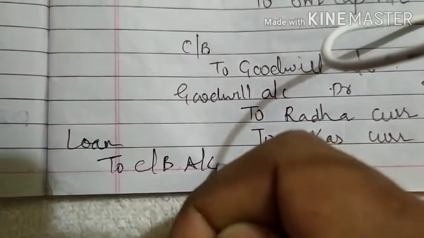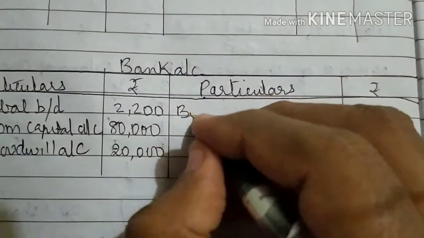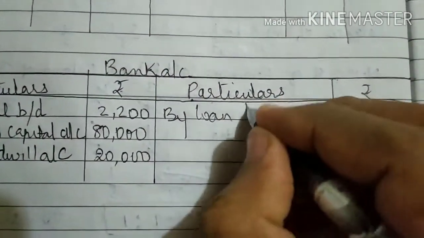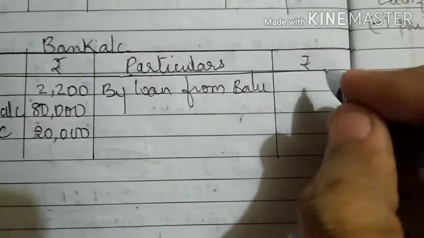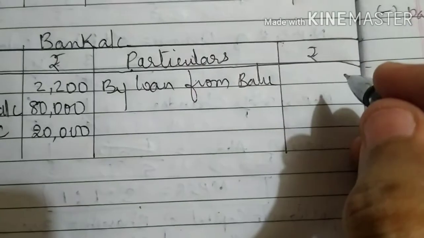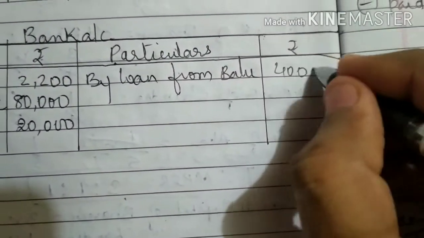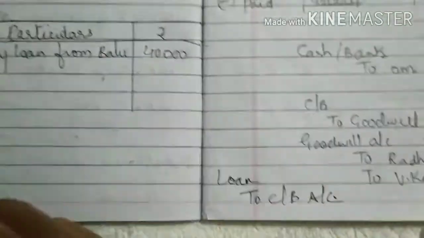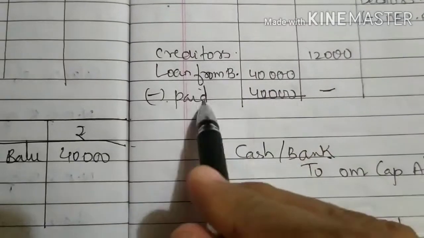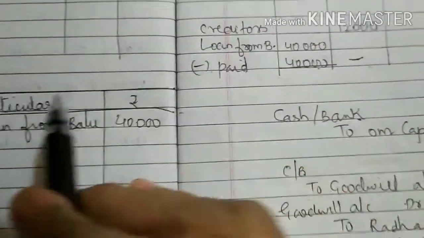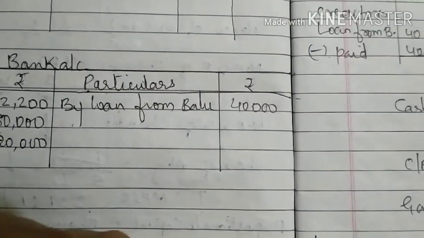In cash or bank account credit side, we write here by loan from Balu, which is 40,000. First effect, loan from Balu 40,000 less paid 40,000. Second effect, bank account credit side by loan from Balu 40,000.